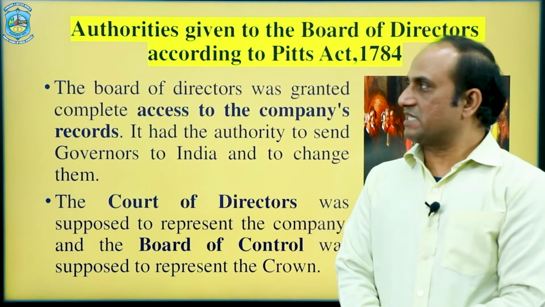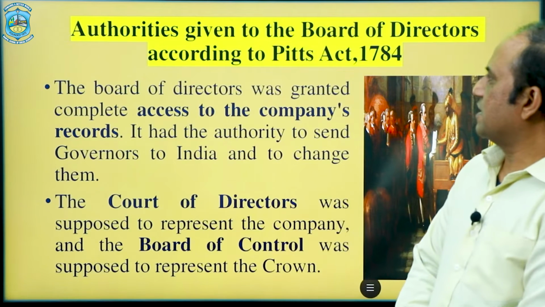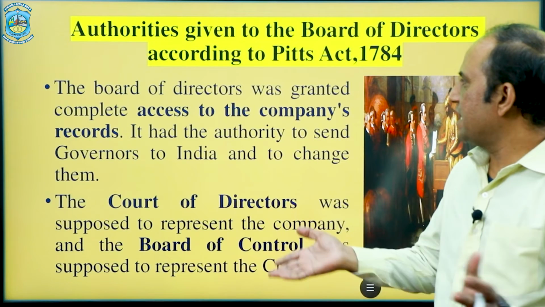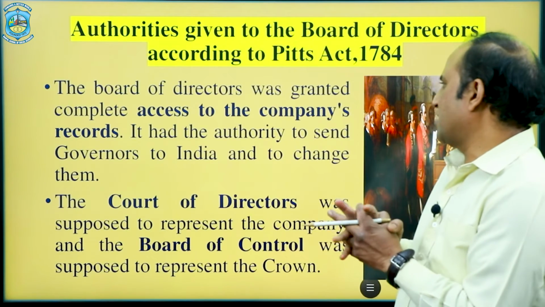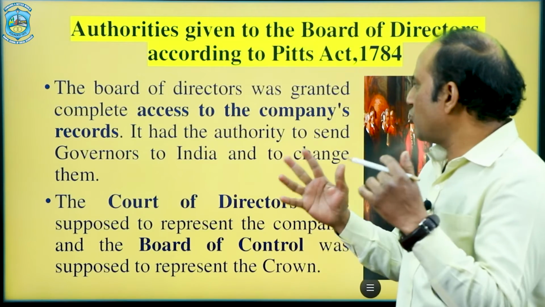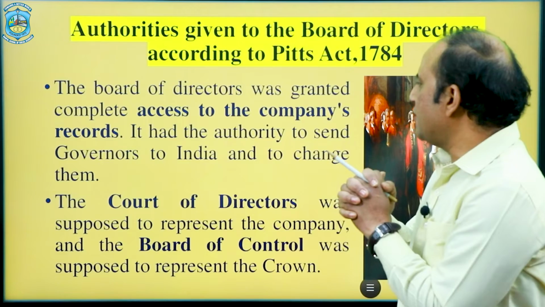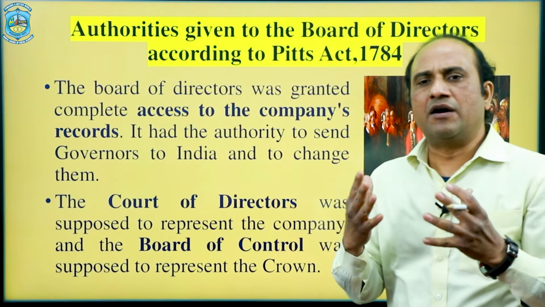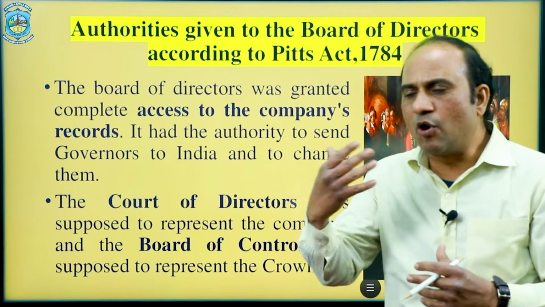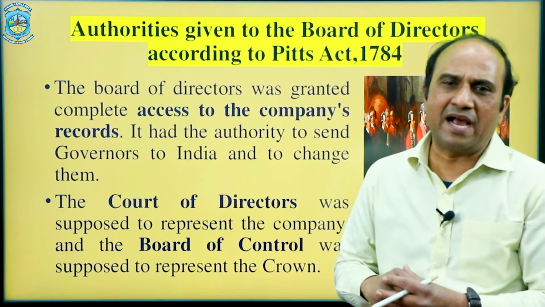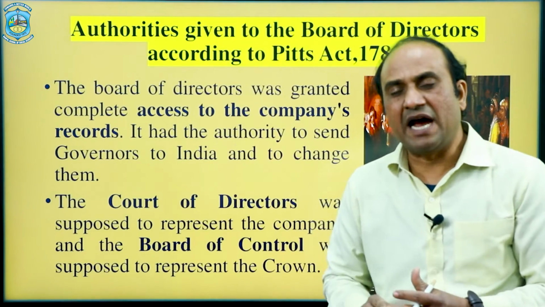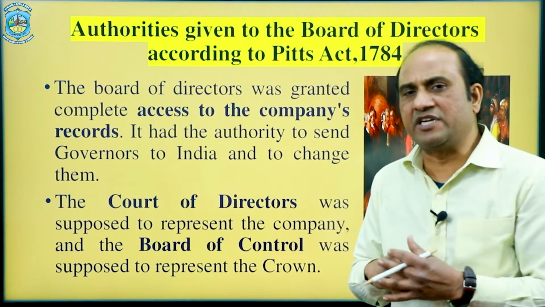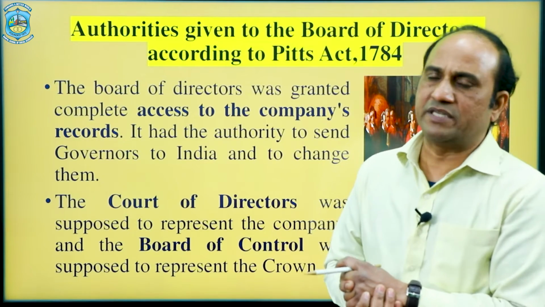So in these slides, we are going to discuss the authorities given to the Board of Directors according to the Pitt's India Act 1784. This Board of Directors was granted complete access to the company's records. It had authority to send governors to India and to change them. The Board of Directors possessed the highest authority to appoint the governor or call him back, to give directions or orders, and also to check all the records or proceedings concerned with the British East India Company.